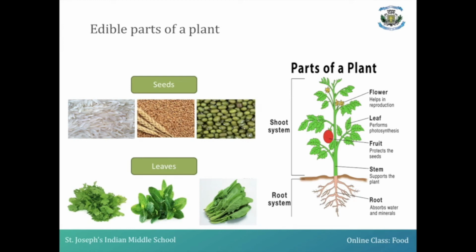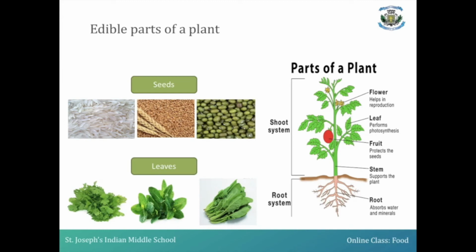So let us see the different parts of a plant which produce edible ingredients to prepare food items. If you take a part of a plant like seed,